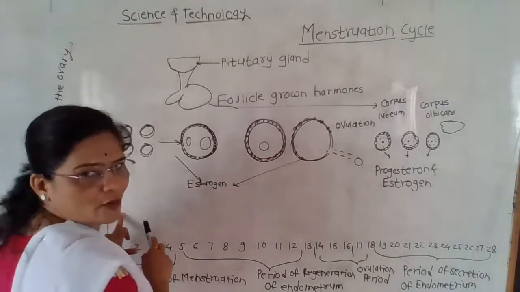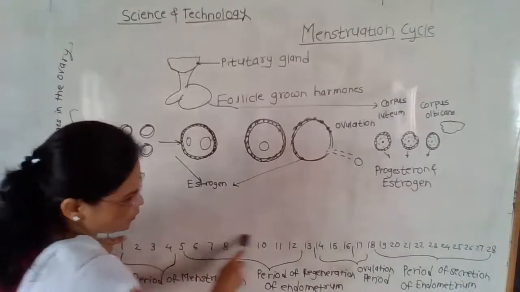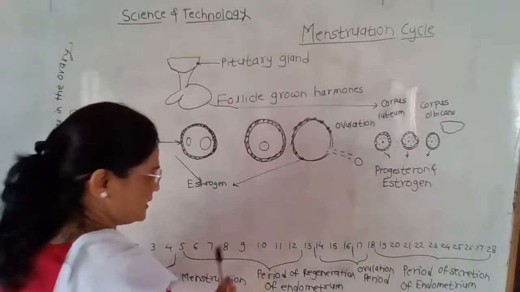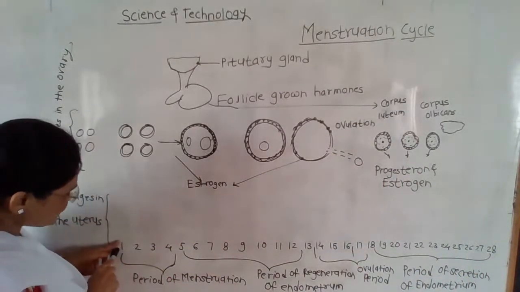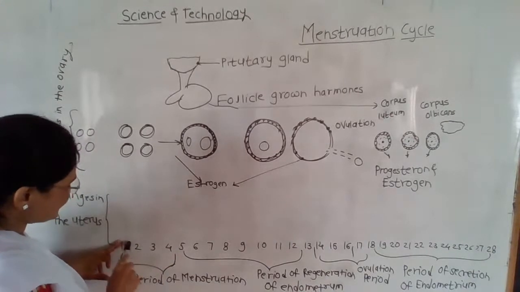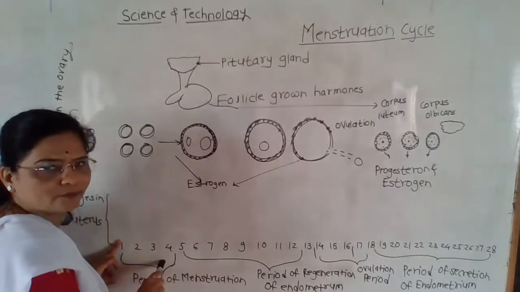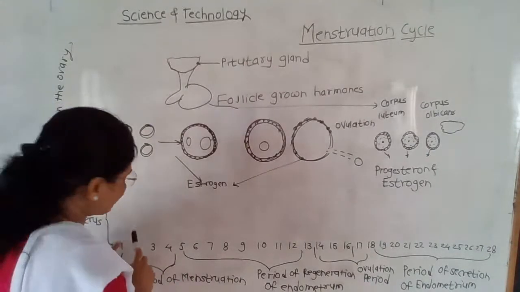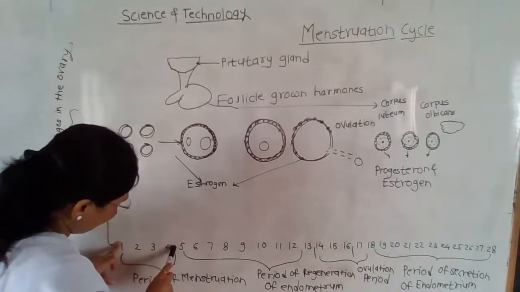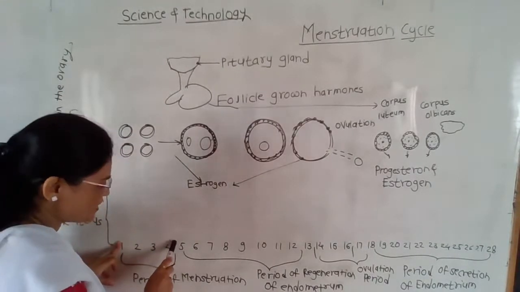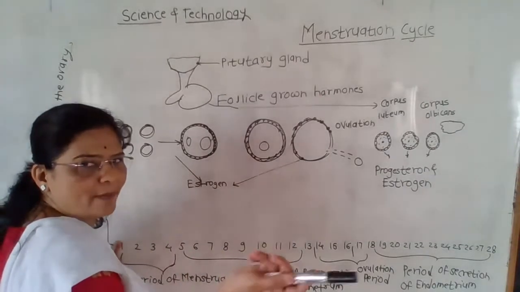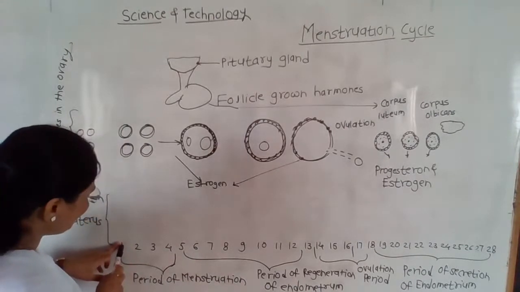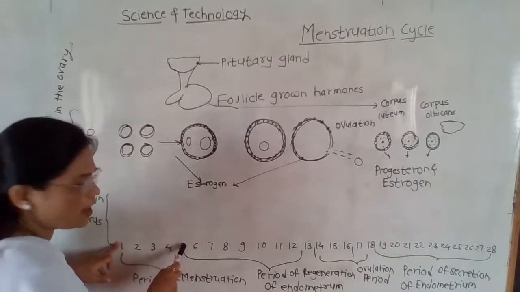See the changes in the uterus, students. These are the changes in the uterus from the first day to 28 days. The cycle starts from the first day. This is called the period of menstruation. Whenever the period, the menstruation or the menarche, starts, from the first day to the fourth day there is bleeding from the vagina, the outgrowth of the female reproductive part, called the period of menstruation, which lasts from the first day to the fourth or fifth day.